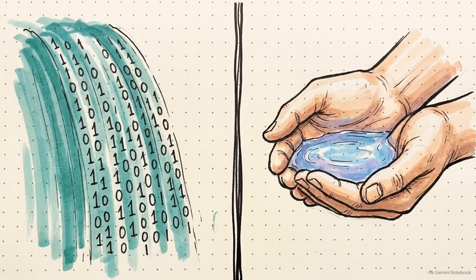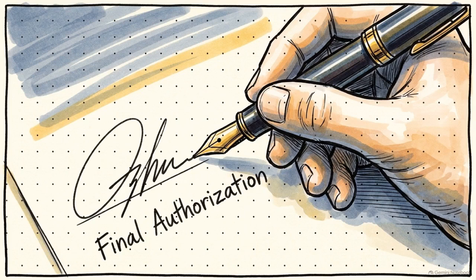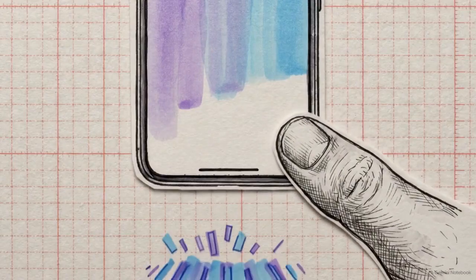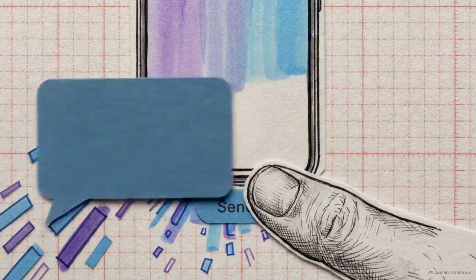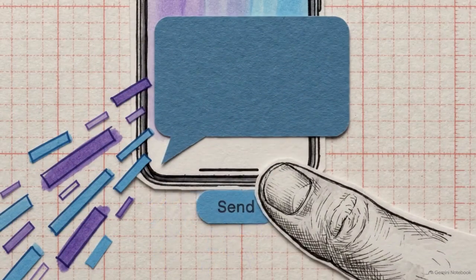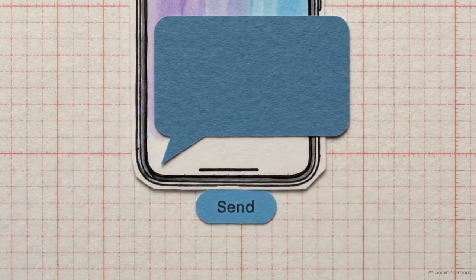Machines drink from a river of patterns. Humans drink from purpose. The algorithm can calculate the probability, but a person must bear the moral responsibility for the final action. We return to the individual. The thumb stops hovering and presses send. The entire procedural loop we just traveled lives inside that single movement.